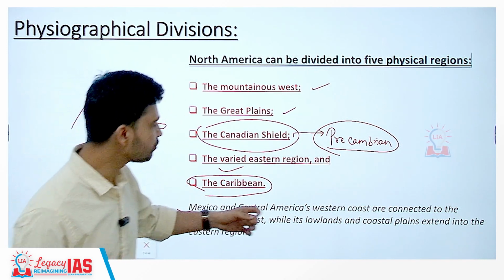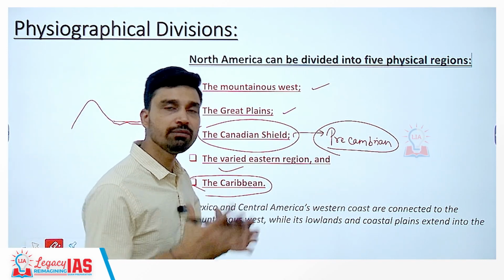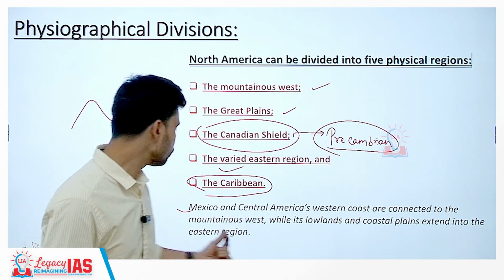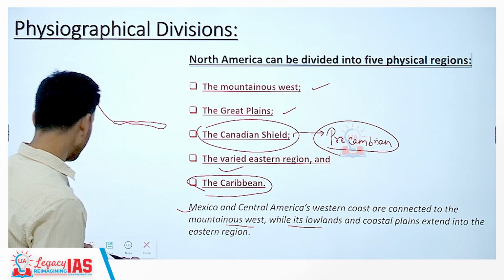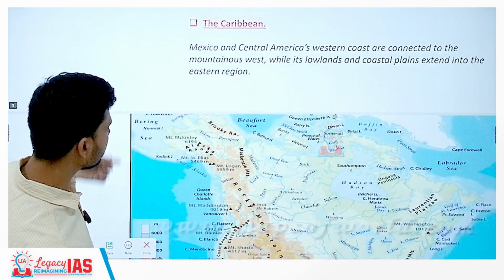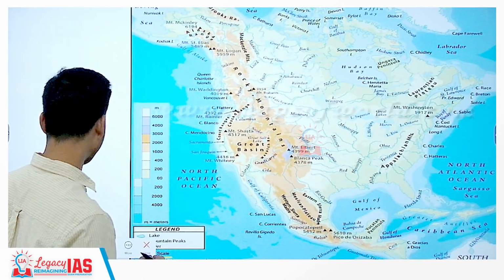So Mexico and Central America's western coast, if you look at a map again, are connected to the mountainous west, while the lowlands and coastal plains extend into the eastern region. And this point will become clear if you look at the physical map of North America.